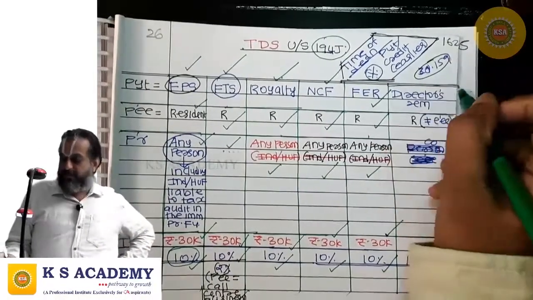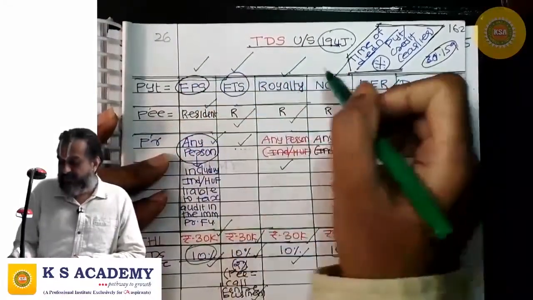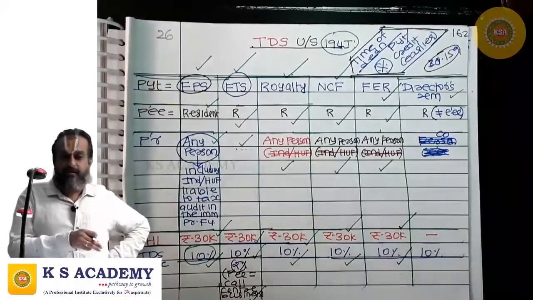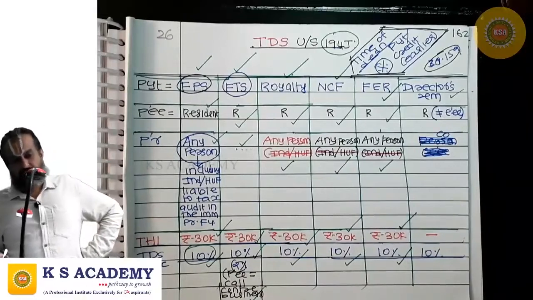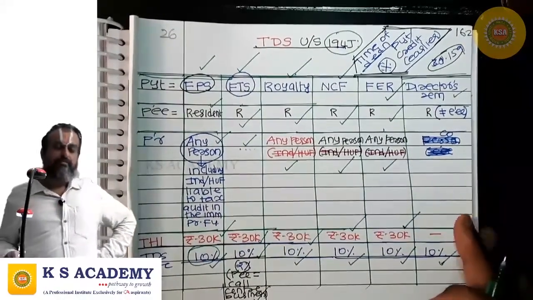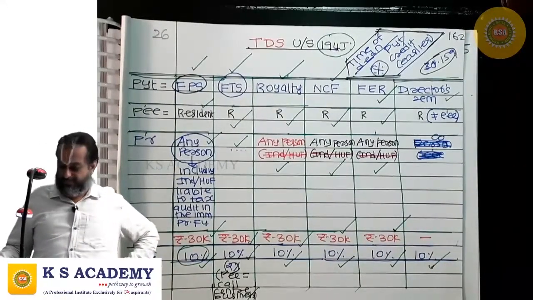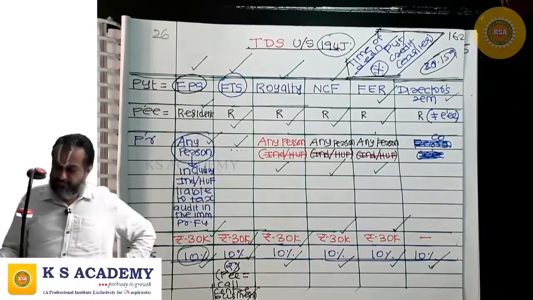Where the payment is director's remuneration and the payee is a resident and the payee is not an employee, then the payer has TDS obligation at the rate of 10%. For this director's remuneration, no threshold limit is prescribed.